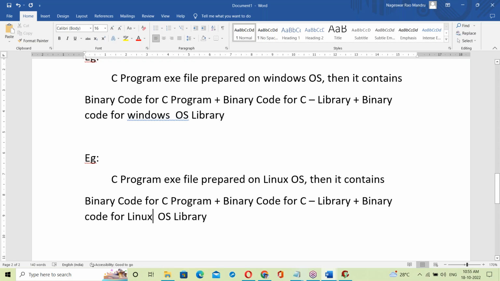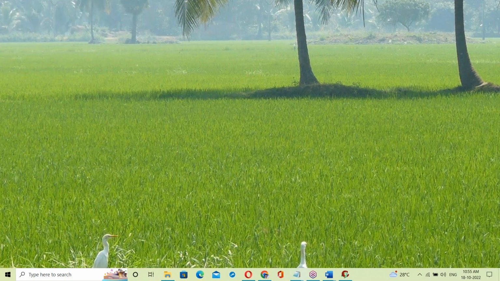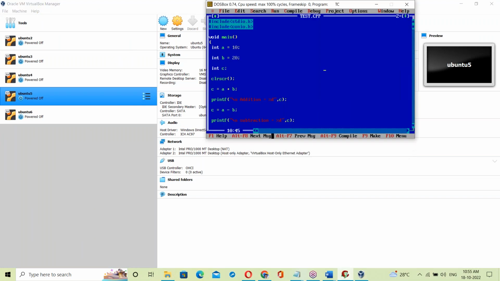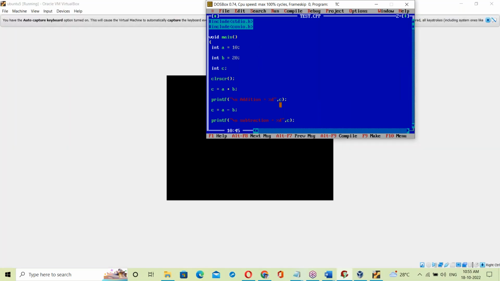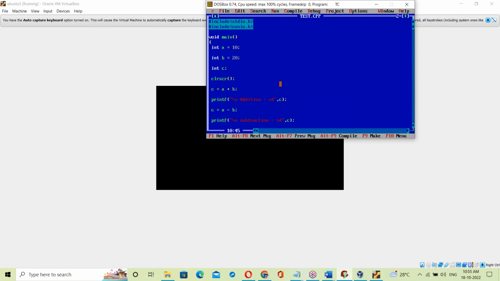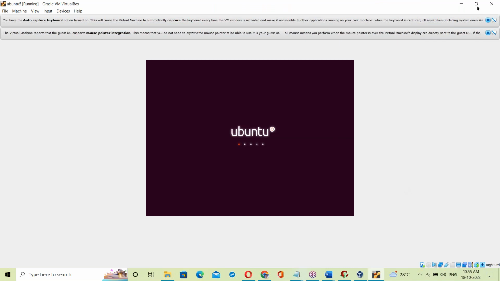Let us see our Linux also. In Linux you can understand very clearly how the exe file is created and how it's working. In Turbo C, behind the scenes the compiler generates the object file, and next it creates the exe file. Everything happens automatically in the backend. In Linux, you have to do everything manually.